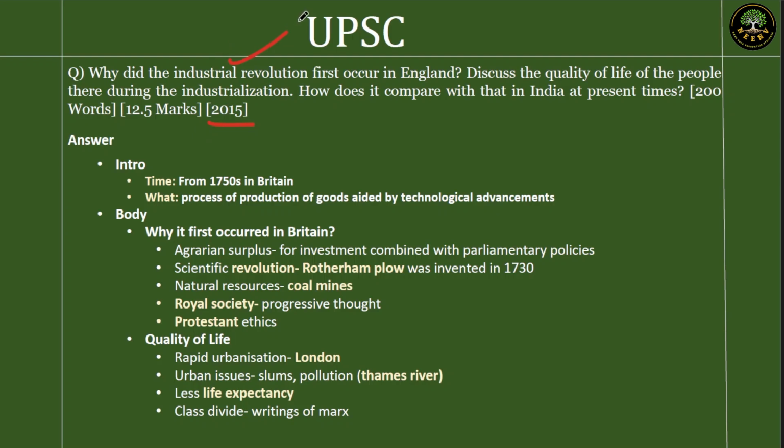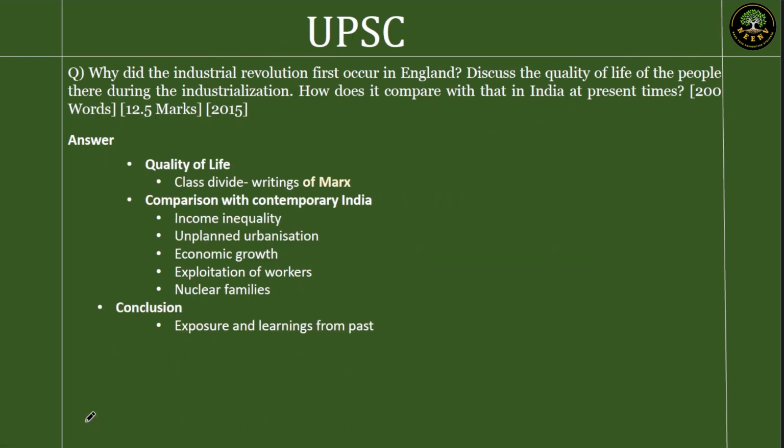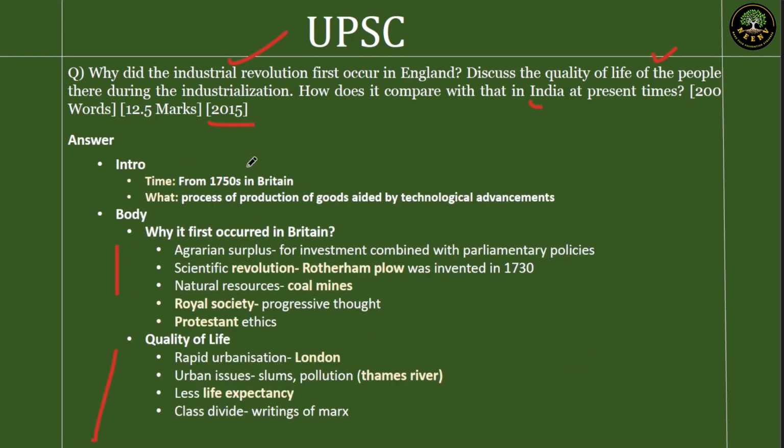Why it occurred in England first, second, the quality of life of people during that time, third, how it compared with India in present time. So we have followed a similar structure: why, quality of life, and comparison with the people of India. First, we'll start with what exactly is industrialization. It's a process of production of goods aided by technological advancements. That's the definition, and it occurred in Britain by the 1750s. We'll set the question in its context in the intro itself.